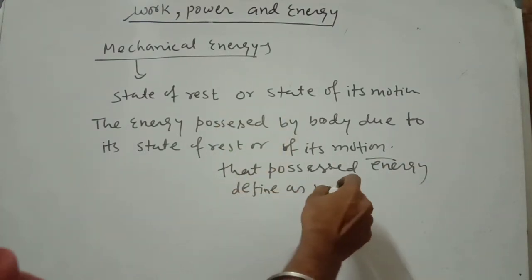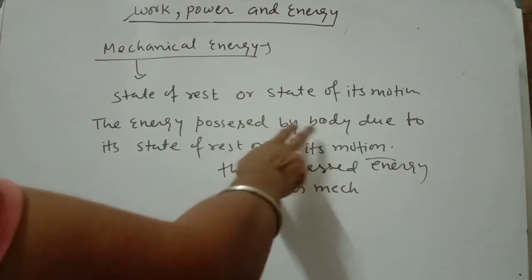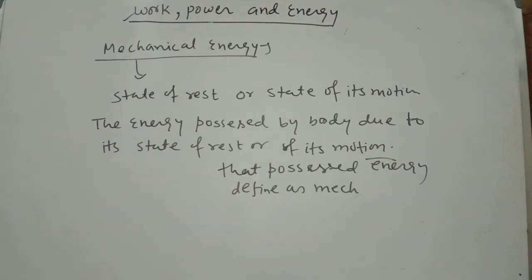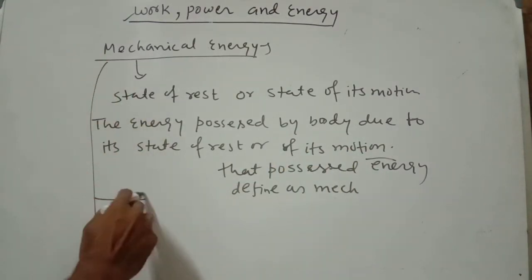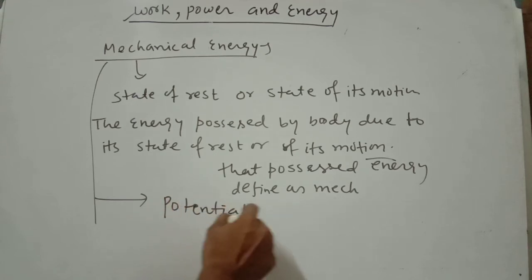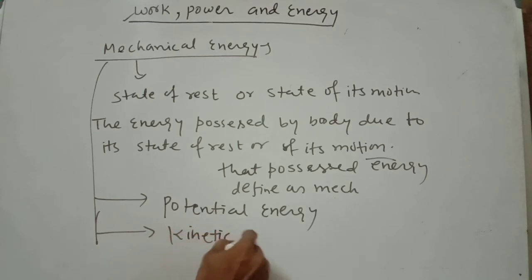There are two conditions, either state of rest or state of motion. That means mechanical energy is further divided into two types. Number one, potential energy. Number two, kinetic energy.